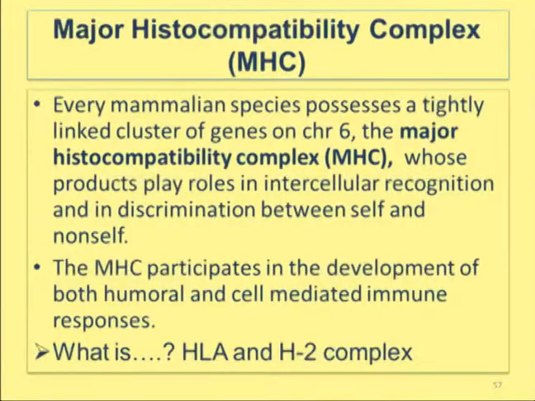MHC class 1 molecules are present on all the cells of the body which are nucleated. Whenever endogenous antigens are there, for example tumor peptides or viral peptides from virus infections, they will be presented with MHC class 1 molecules to the TC cells.